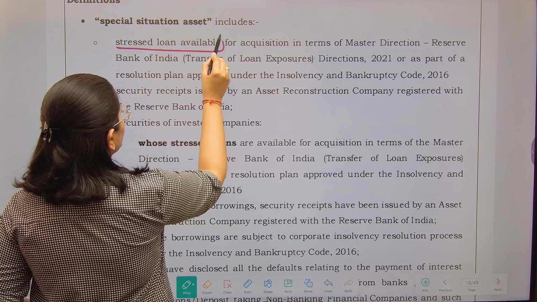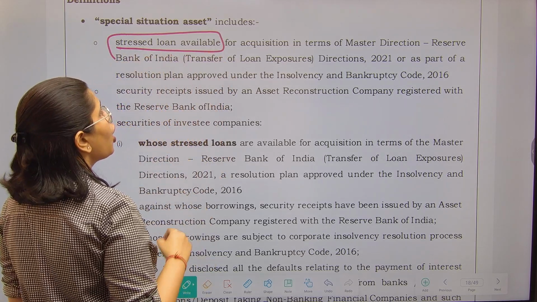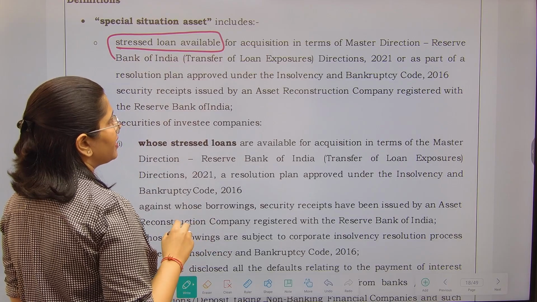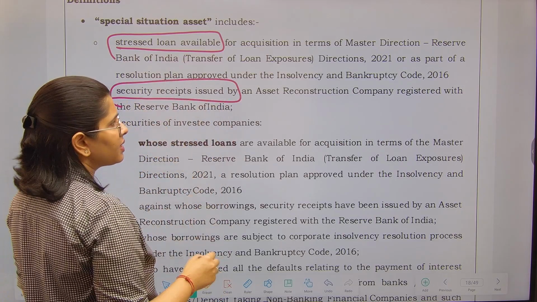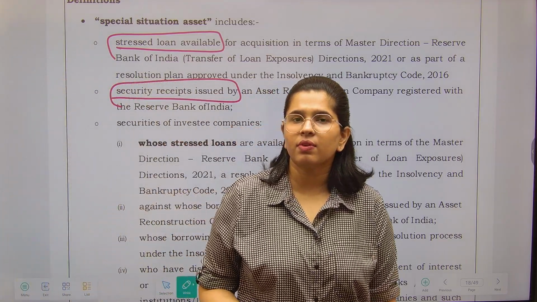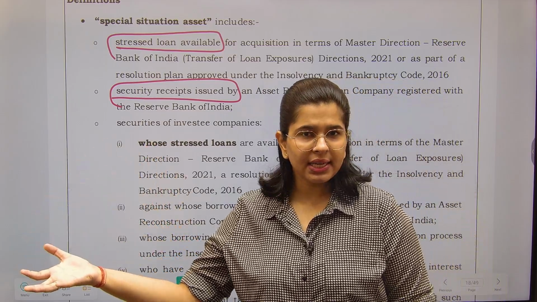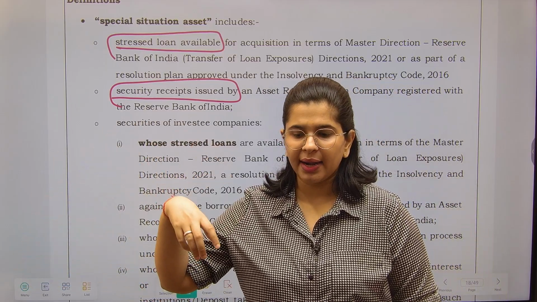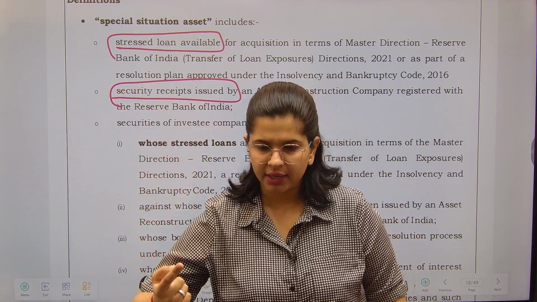These are the stressed loans which are available for acquisition as per the RBI directions, or they are approved under the Insolvency and Bankruptcy Code. Security receipts which are issued by the asset reconstruction company. What is the work of an asset reconstruction company? It takes the problematic assets, that means problematic loans, from the bank and tries to recover them. Fine.